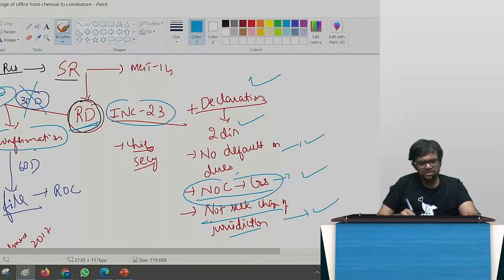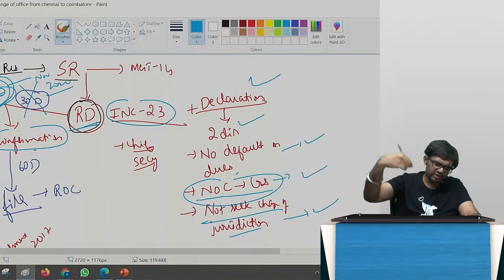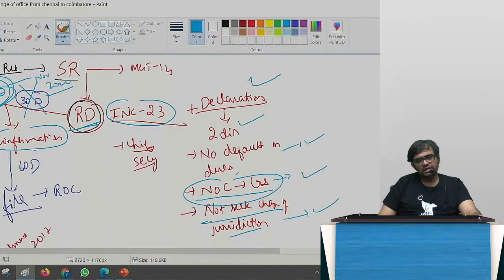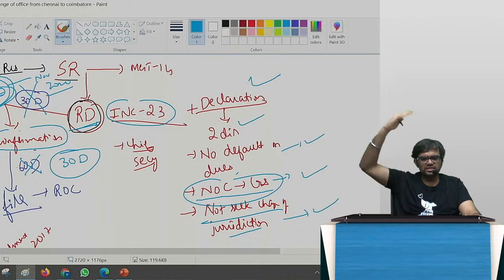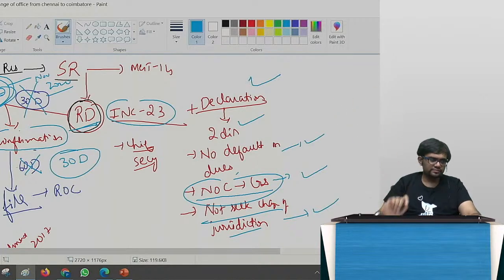Now coming back to the regional director. The regional director will give the confirmation within how many days for November examination and onwards, November 20, May 21? Within 15 days he'll give a confirmation, and that confirmation should be filed with the ROC. This also has changed. Now 30 days. It has become half now. It was 30-60, it has become 15-30. This is the amendment.